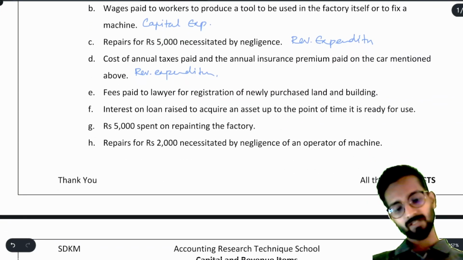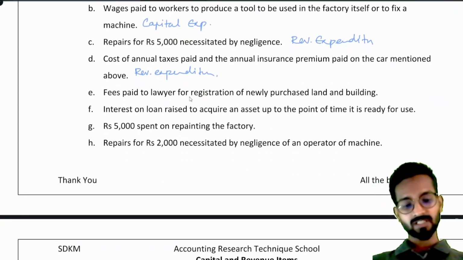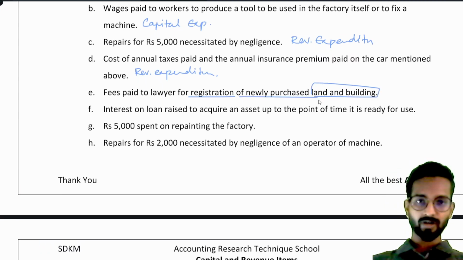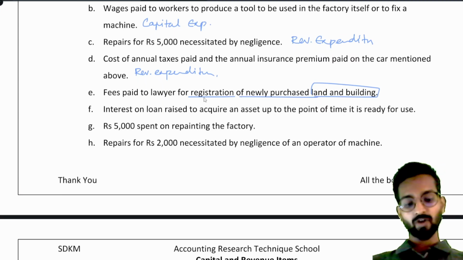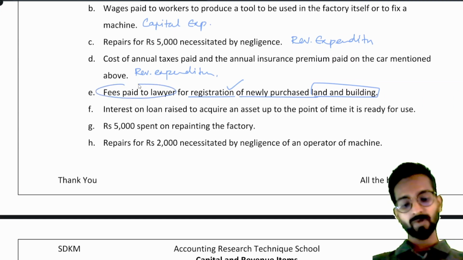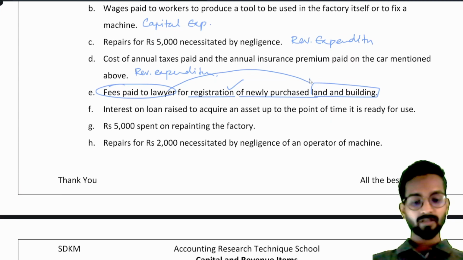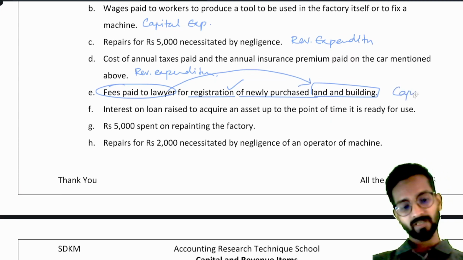After that, fees paid to lawyer for registration of newly purchased land and building. We have purchased land and building for our office or for our business. Now we have to get it registered by the registrar of companies. So I am paying some fees to my lawyer, but this fee has been paid to the lawyer in relation to land and building only. So that is also my capital expenditure.